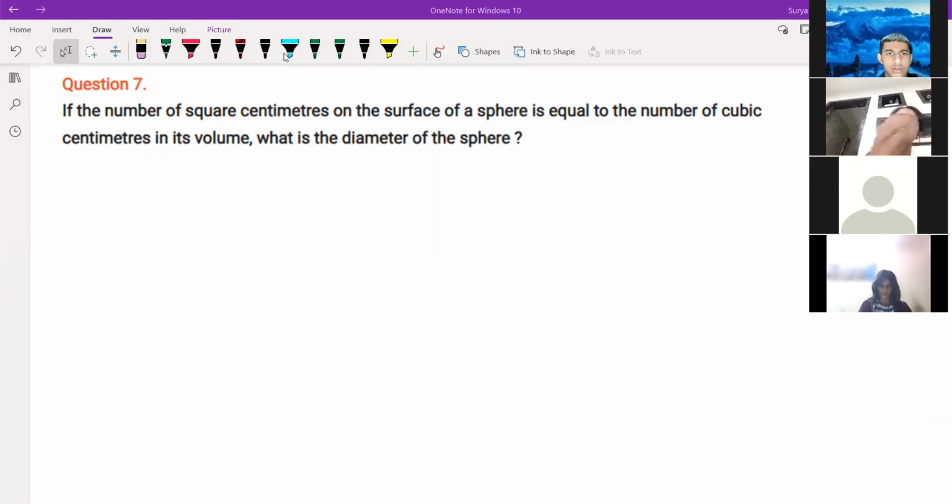Diameter is 6 centimeters. Diameter is 6 centimeters. Yeah, I think, but I got it very simply.